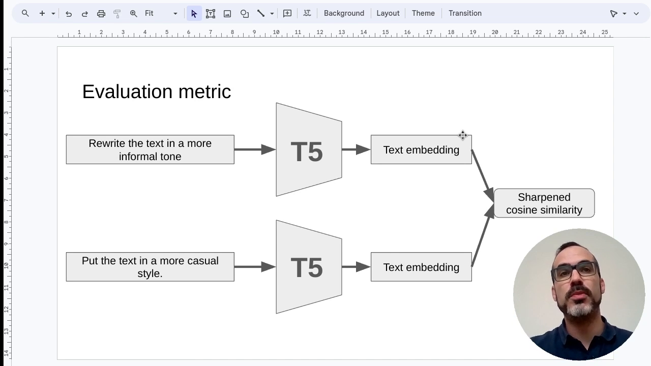What is the evaluation metric? It's very simple. We take the real prompt and the predicted prompt. We compute text embeddings using T5 models, and with those embeddings we compute the sharpened cosine similarity.